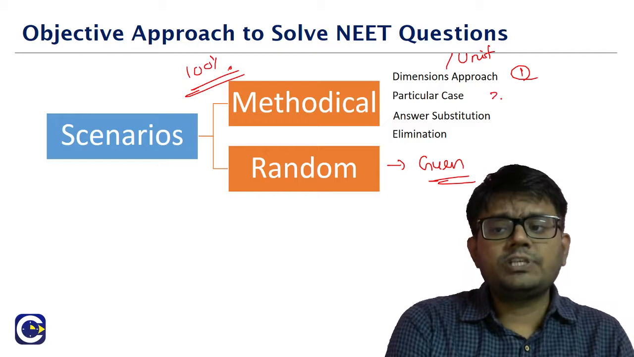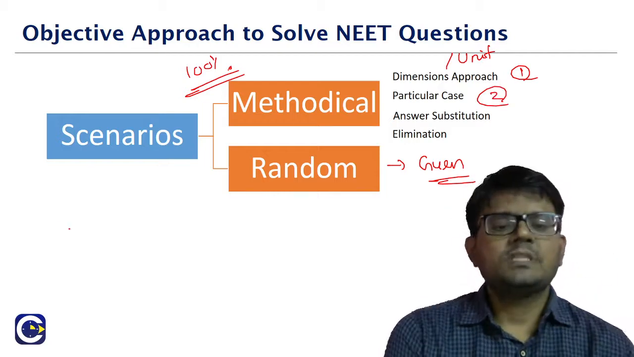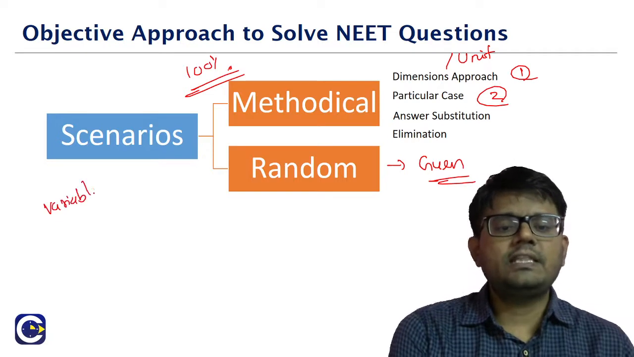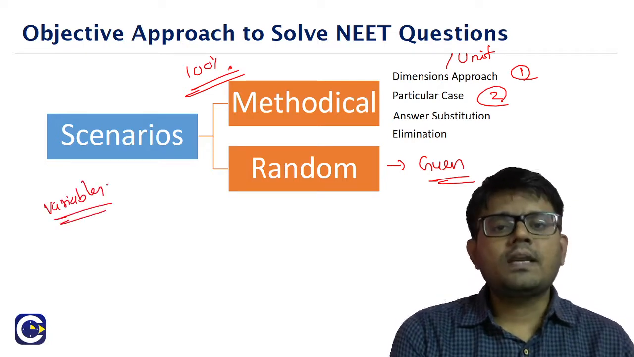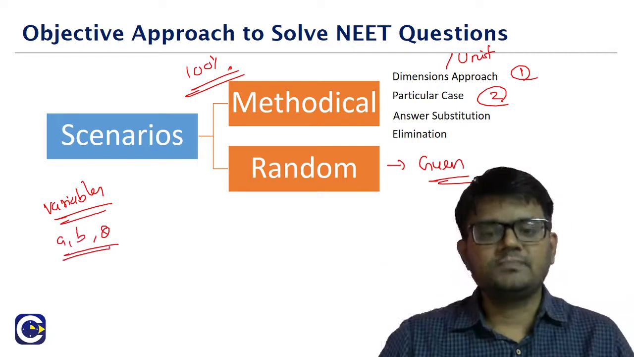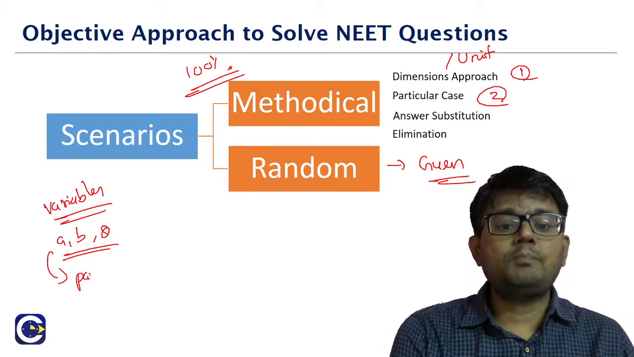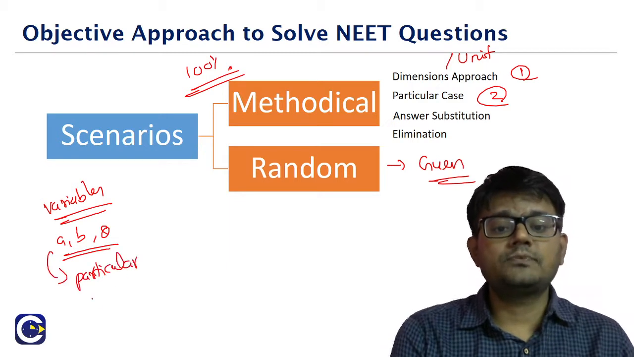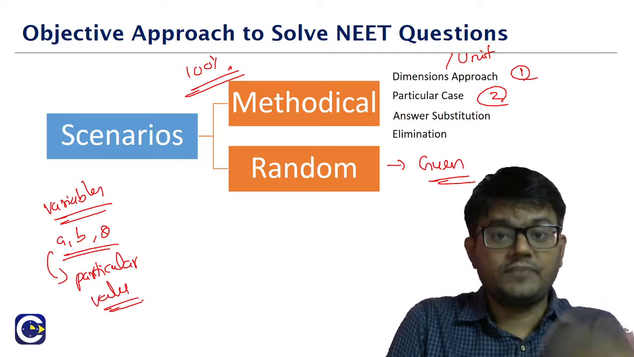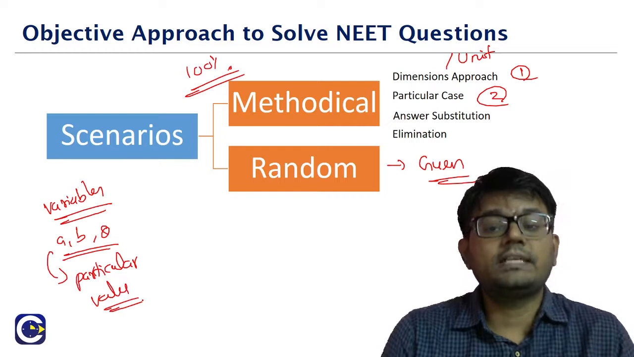The second approach is what we call the particular case. The particular case means generally that you have a question where there are variables. They will not give us numbers or quantities; they will keep the question in terms of variables like a, b, theta. Now we can take a particular value for the variable, like a is equal to 1, b is equal to 0, theta is equal to 45, and substitute and check the answer. This is what we call the particular case method.